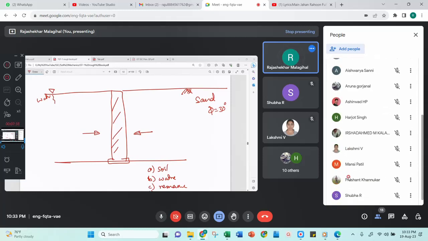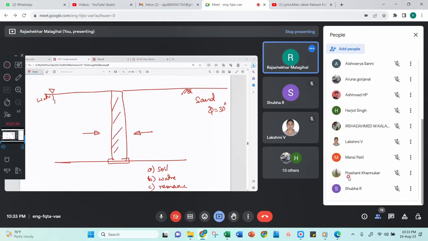Others, guess the answer. Irshad? Sir, I think towards soil, sir. Towards soil. Why? Because water has voids of air, sir. No, no. Give me the theoretical answer, by knowing the equation or something like that.